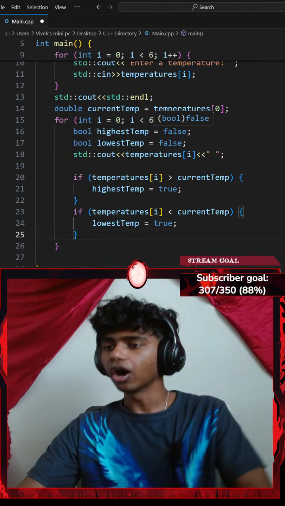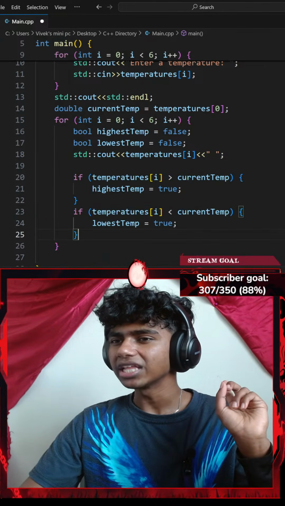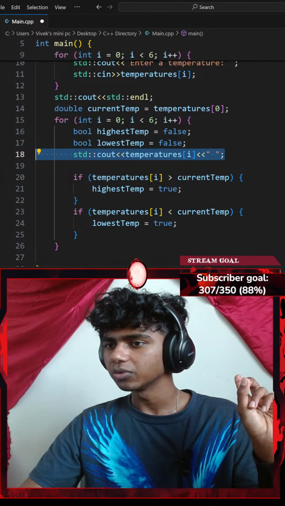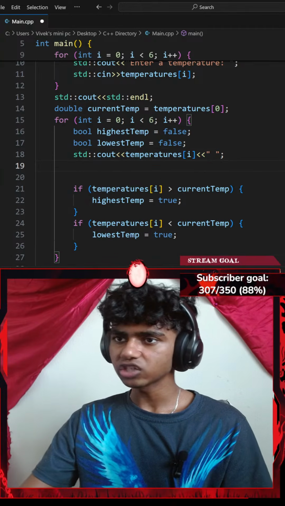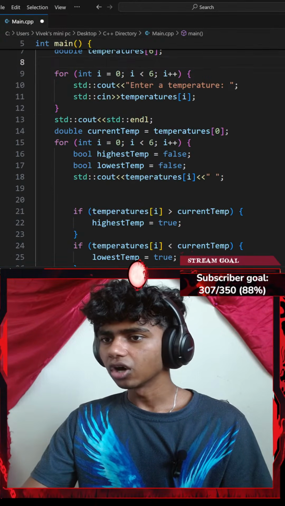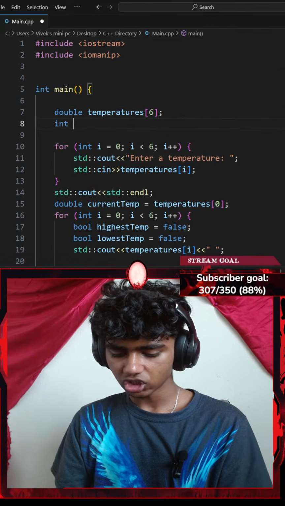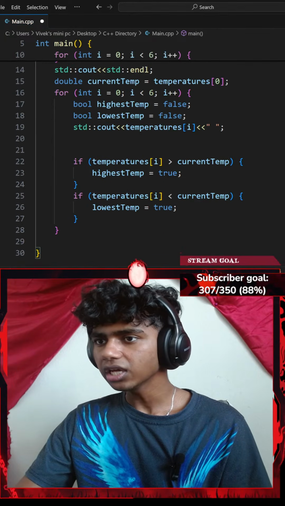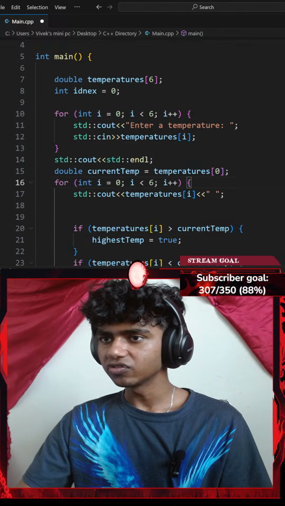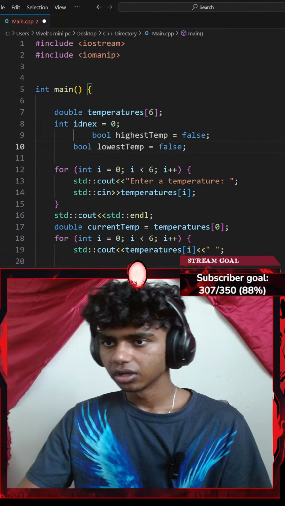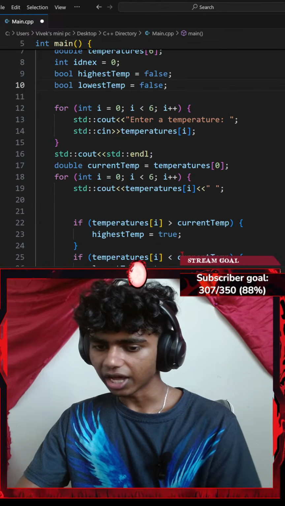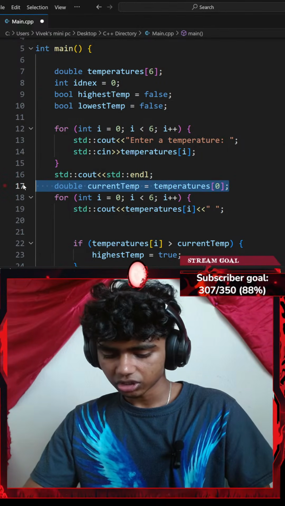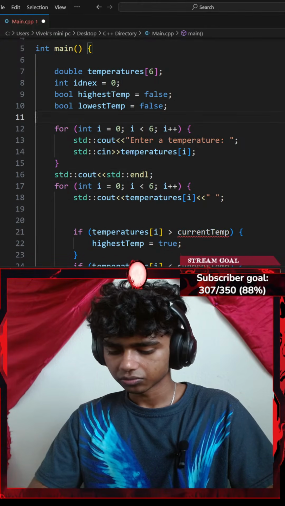I see. Okay, honestly guys, instead of writing this if statement inside of my for loop, I might write it outside. So after I print my actual temperature, let me go ahead and create an index variable outside my for loop. So I could go with an integer index, which equals, let's say, 0. Then let me copy these flags and get that under this as well. These are my Boolean flags. Next up, let me get my temperature, copy that, and get that here as well.